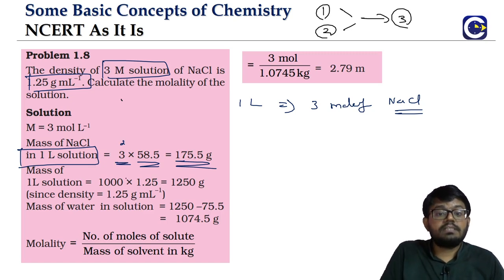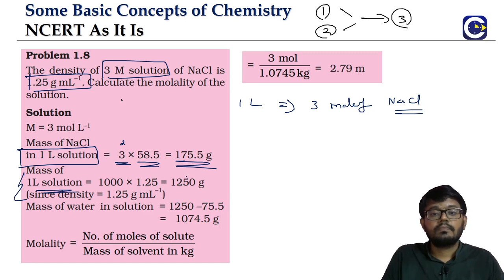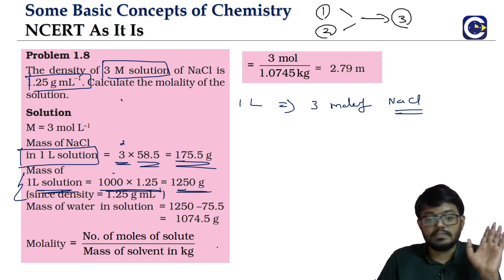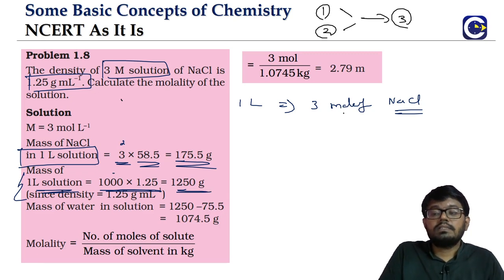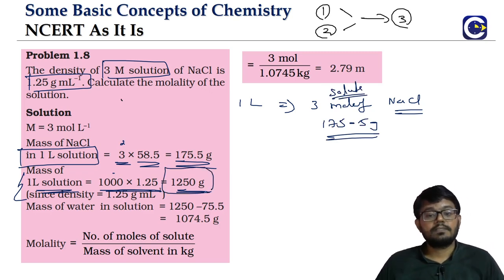From the density formula, the density is 1.25 gram per ml. If you take 1 liter of solution, the total mass will be the volume multiplied by density. Volume is 1 liter, which means 1000 ml. 1000 into 1.25 will be 1250 grams. Okay, so we know in 1 liter, the mass of the solute is 175.5 grams. What is the total mass of solution? 1250 grams.